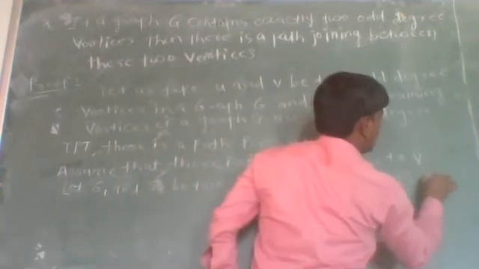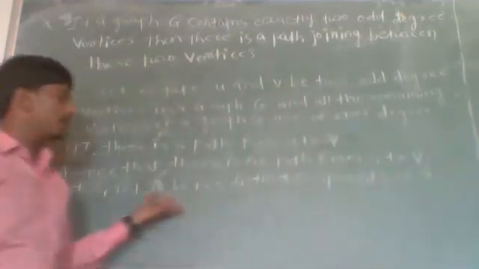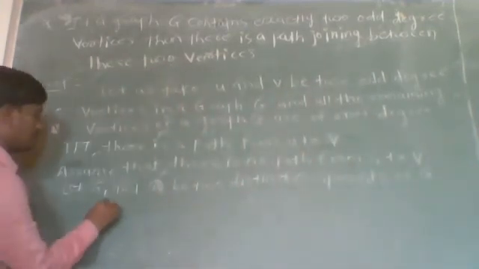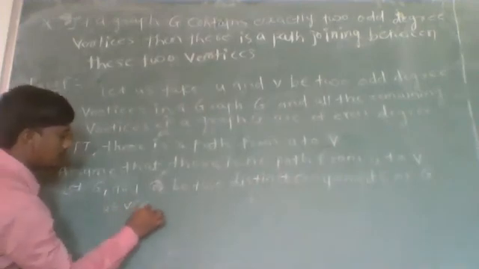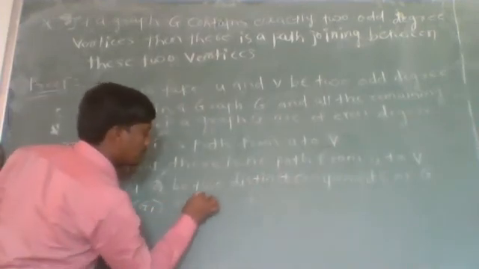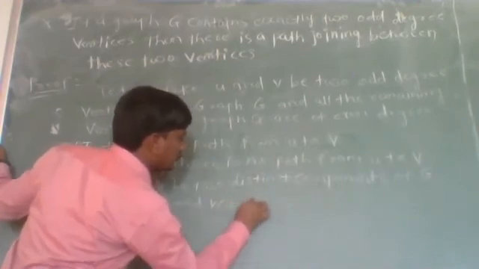As u and v belong to two distinct components, u belongs to the vertex set of G1 and v belongs to the vertex set of G2.